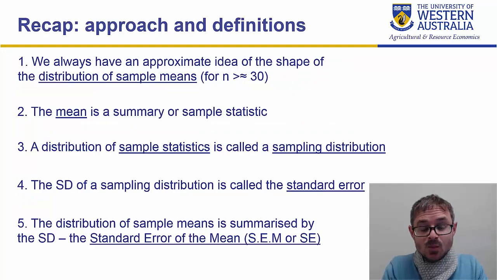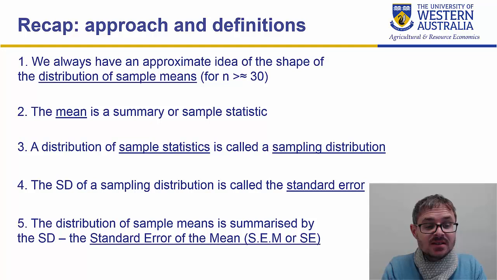We know the shape of the distribution of sample means. This thing is always normal, as long as our sample size is reasonable. When we have a statistic such as the sample mean, we have a special name for the standard deviation of the distribution.